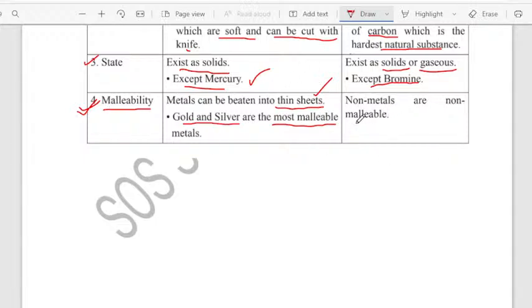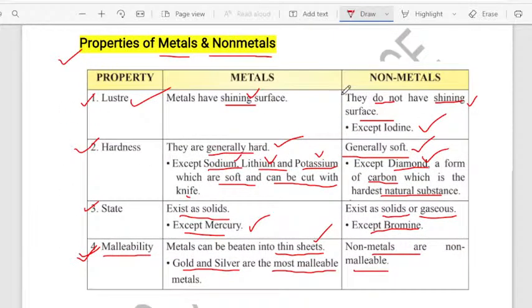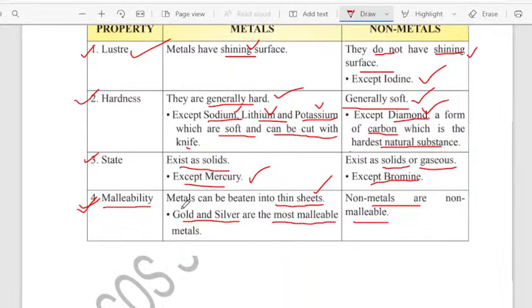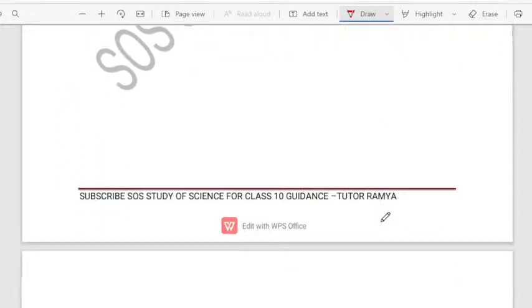So non-metals are non-malleable. Very easy, children. You add non for everything. Metals are lustrous, non-metals are non-lustrous. Metals are generally hard, non-metals are generally soft. Metals are solid in nature, non-metals exist as solid and gaseous at their state. And we can say metals are malleable, non-metals are non-malleable. Yes. Now let us go for the next property of the metal.